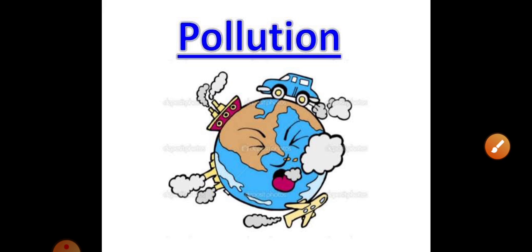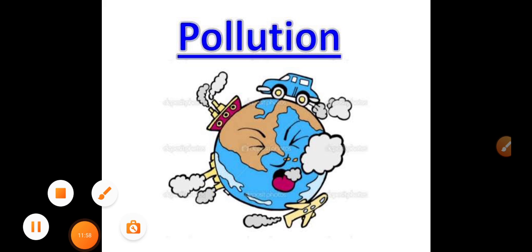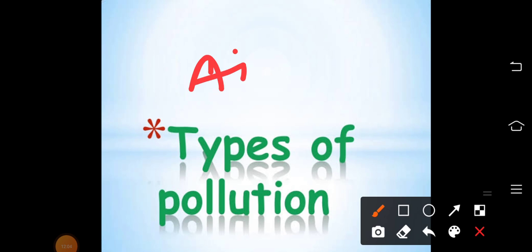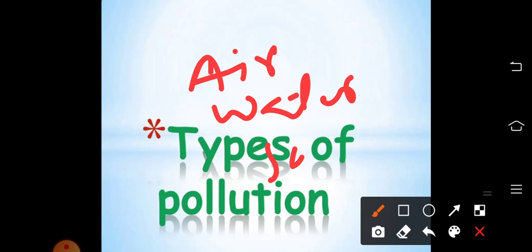The smoke emitted from vehicles or factories is very dangerous to our nature because it causes air pollution. There are different types of pollution: air pollution, water pollution, soil pollution, noise pollution or sound pollution. All these are some of the forms of pollution.